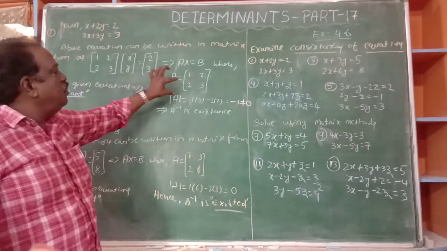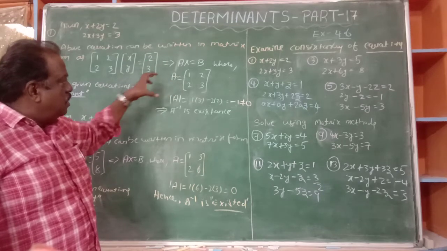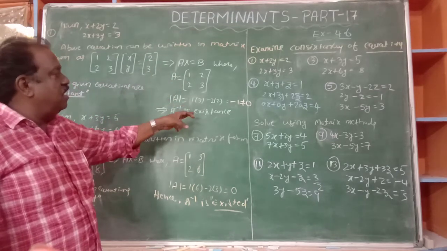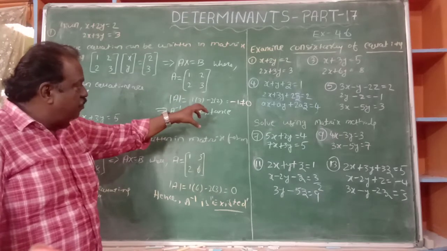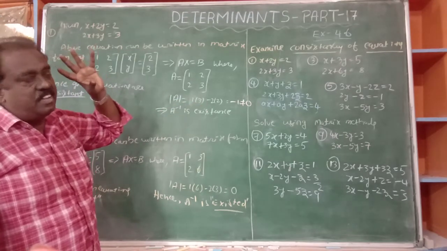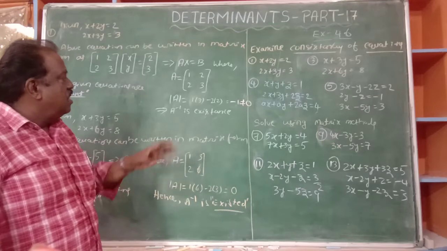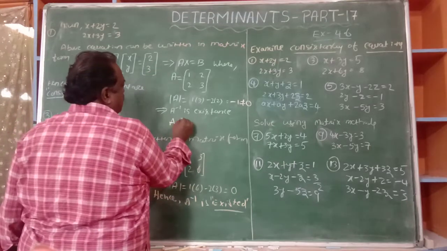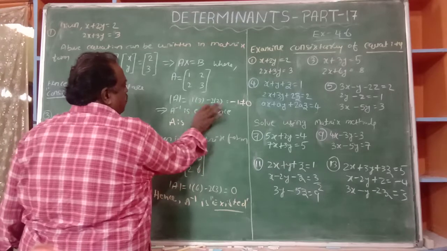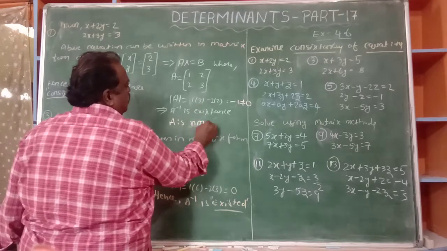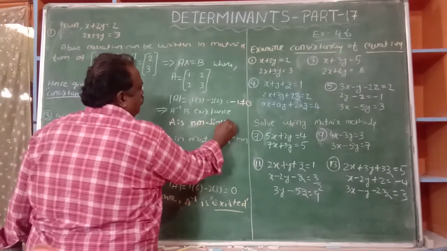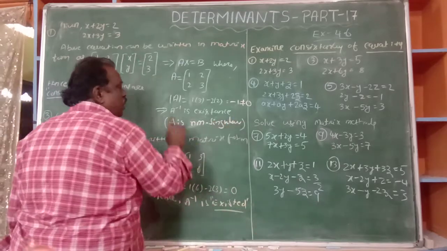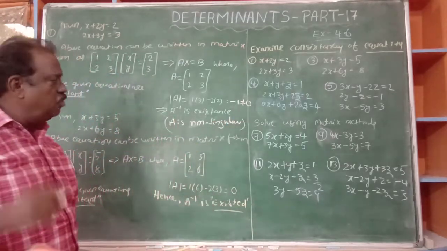If A is a non-singular matrix, the inverse exists. If it is equal to 0, the inverse will not exist; we already discussed that it is then a singular matrix. Here A is non-singular, that is why A inverse exists.